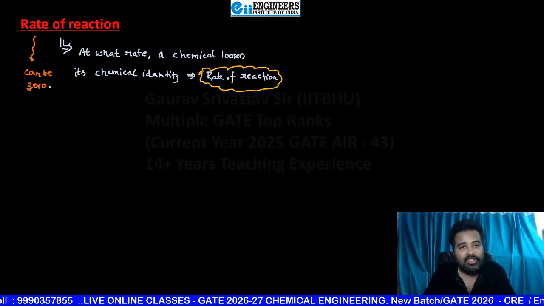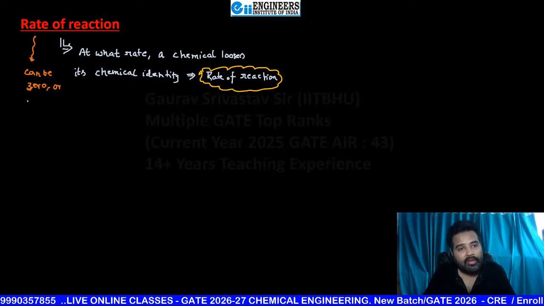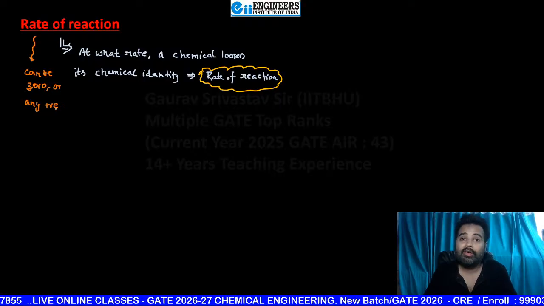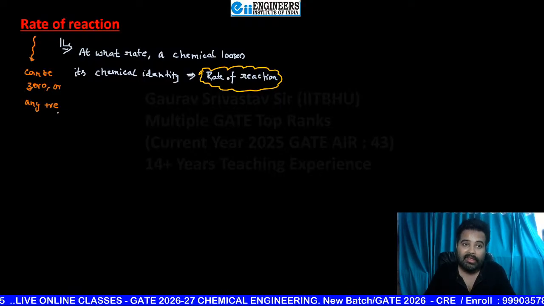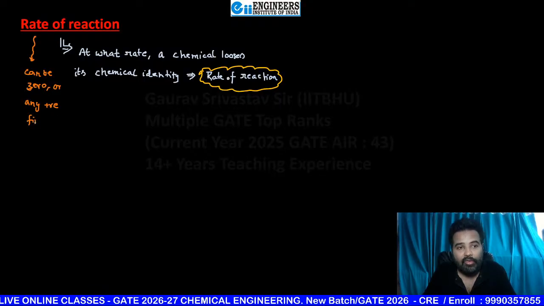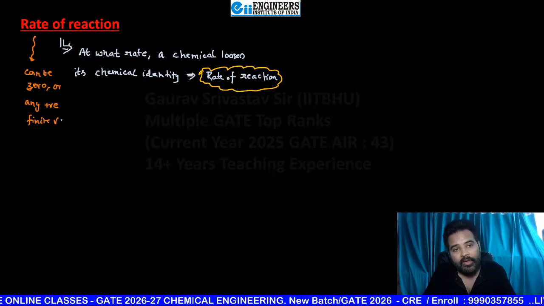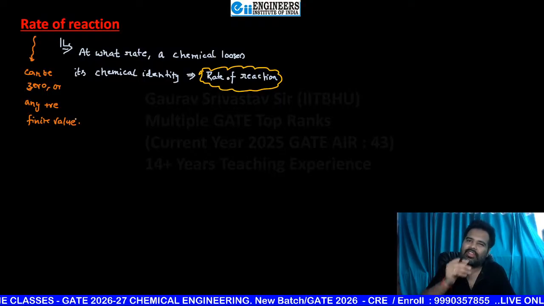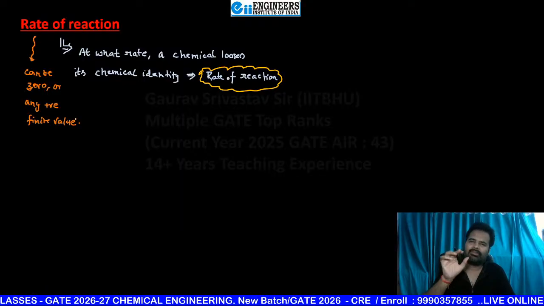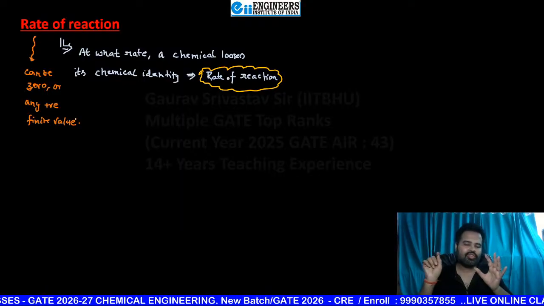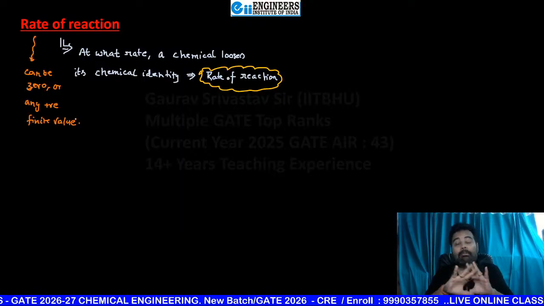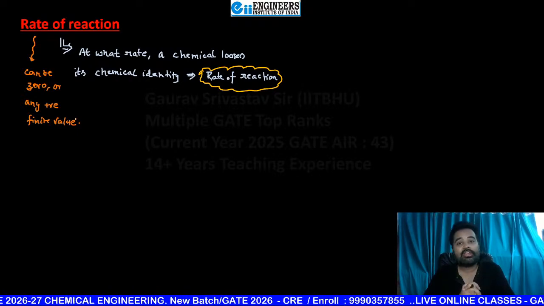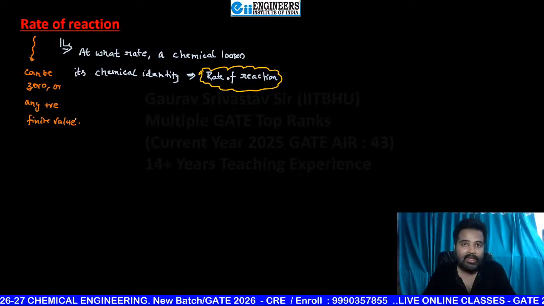Otherwise it can be any positive finite value. But sir, we had seen some negative sign is also there. That is just a sign you use in order to make the complete value positive. So the rate of reaction can't be negative. Why? How? I will show you later.